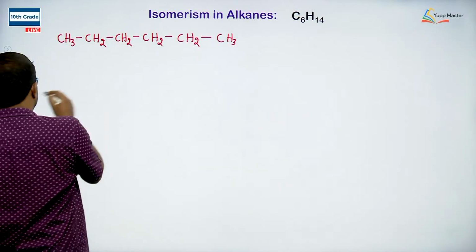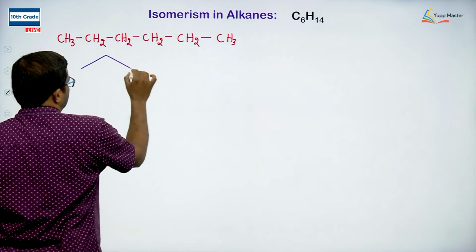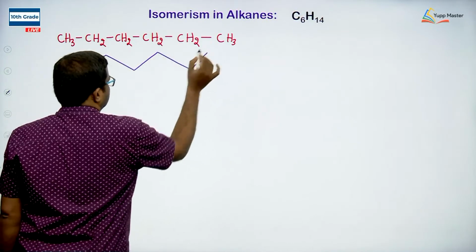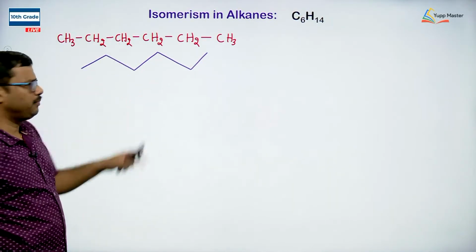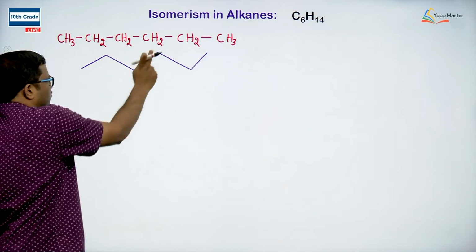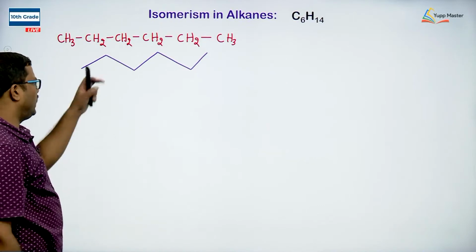So, I can represent the same molecule in a zigzag fashion, 1, 2, 3, 4, 5, 6. So we can write the molecule in zigzag fashion this way. Look at the corners 1, 2, 3, 4, 5, 6. 6 carbons arranged in a straight chain. Right. So the name, if you observe, it is